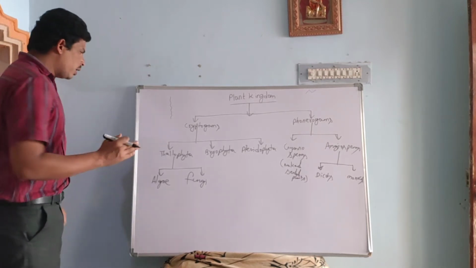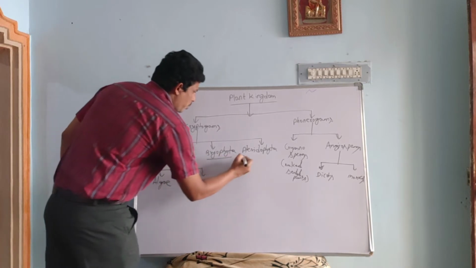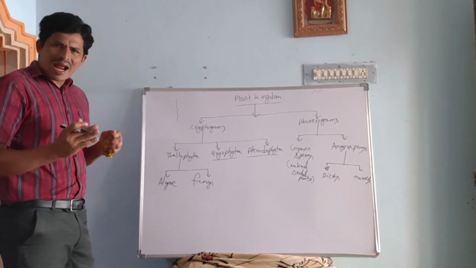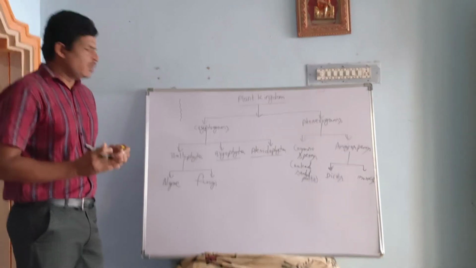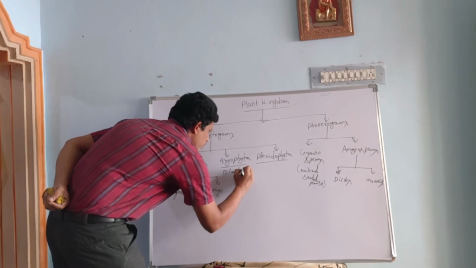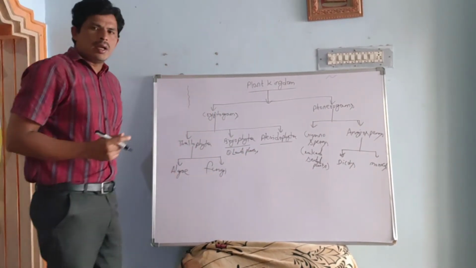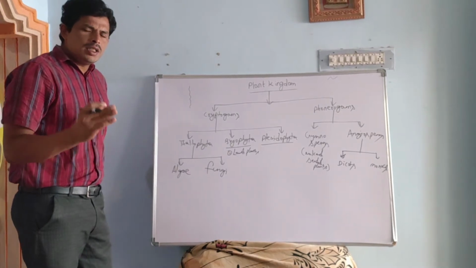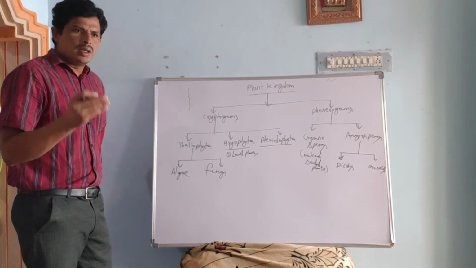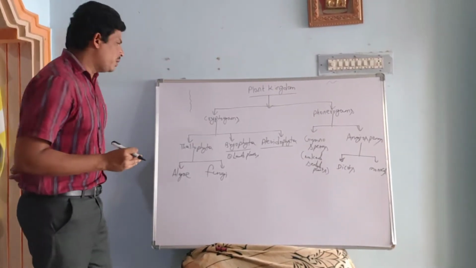Okay, let me say a few words about bryophytes and pteridophytes. Here, bryophytes are the first land plants. They are the first archegoniate, meaning they produce archegonia, and embryophytic plants.